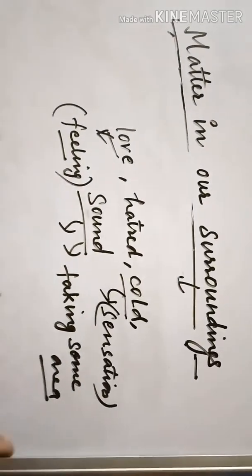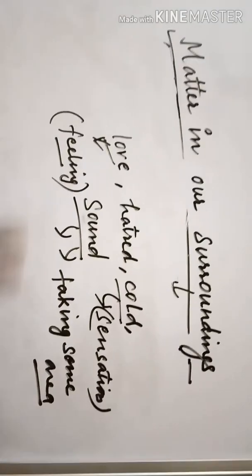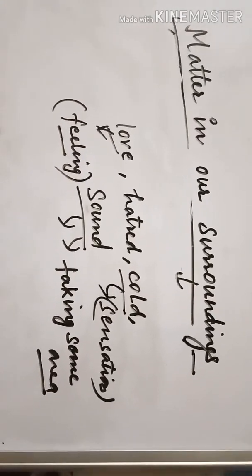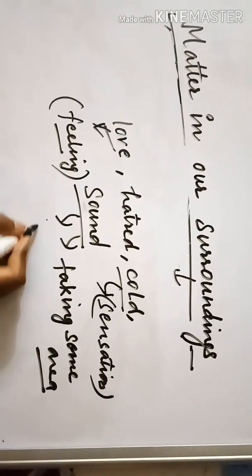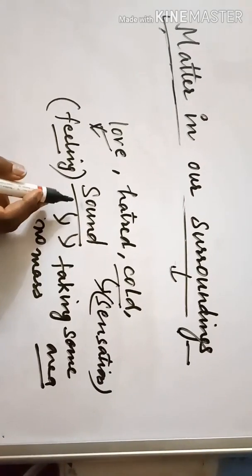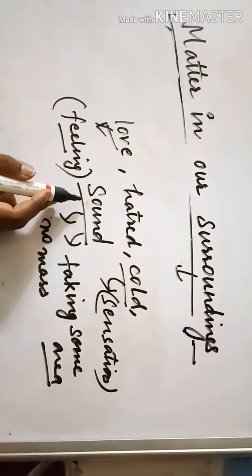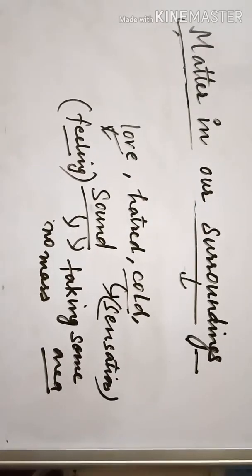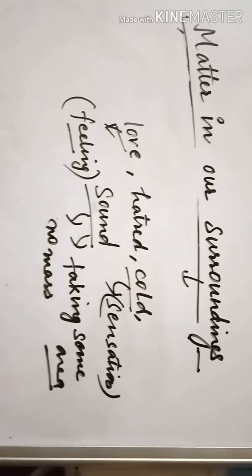Not exactly taking some area, but yes, in this whole room or outside the room you can hear my sound, right? But it has no mass, therefore you cannot classify sound as matter. So I hope you're clear with some examples of matter and some examples which are not matter.